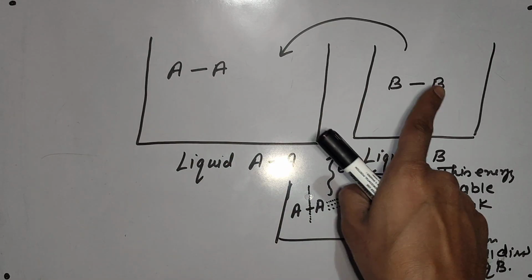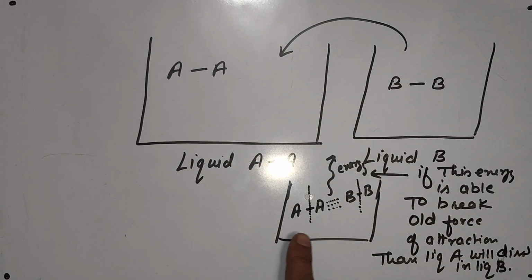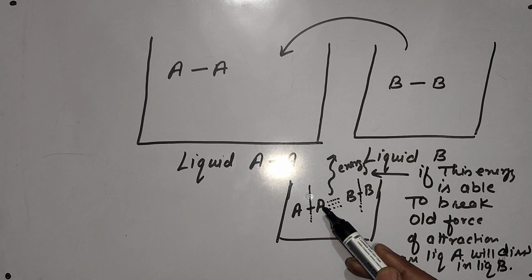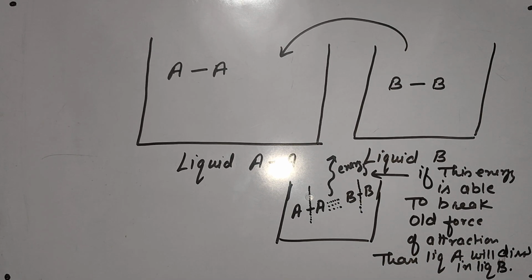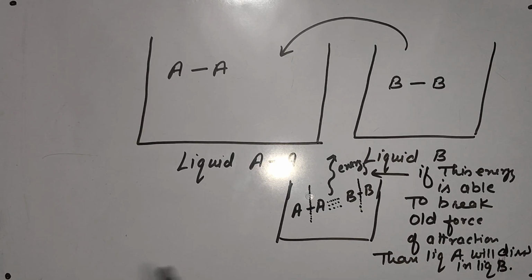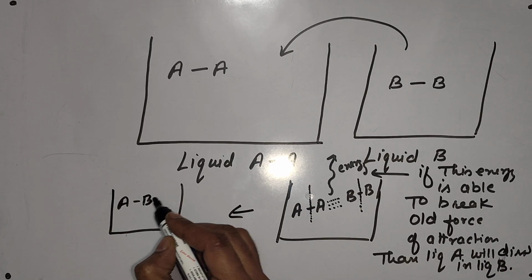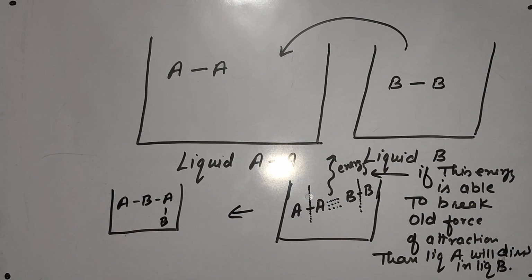A and B will mix together only when their old forces of attraction break, and to break those we require energy. From where will energy be generated? Energy will be generated from these new interactions. If this energy is able to break the old forces of attraction, such new A-B interactions will be generated and A and B will dissolve in each other.